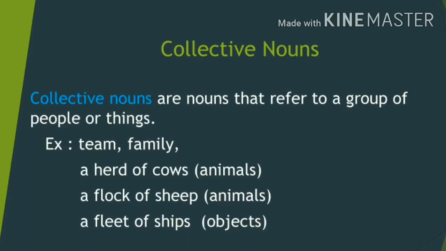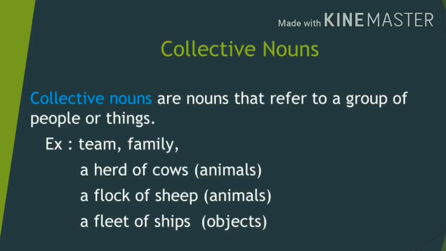If it is a football team, it contains 11 players. So this is a collective noun. The word team is a collective noun. Now, if we take the word family, it cannot be in singular because a family contains more than one person. In a family, we have father, mother, and a child.